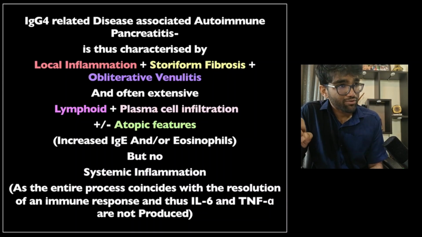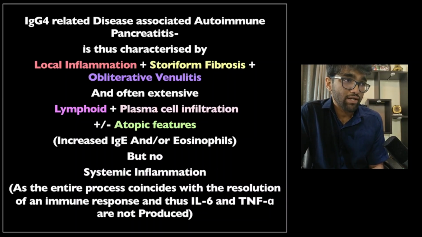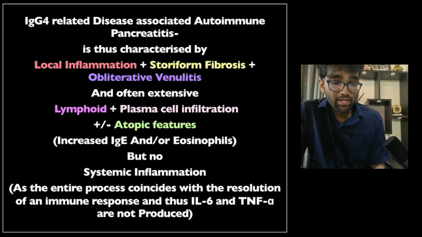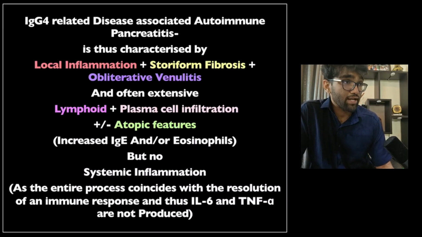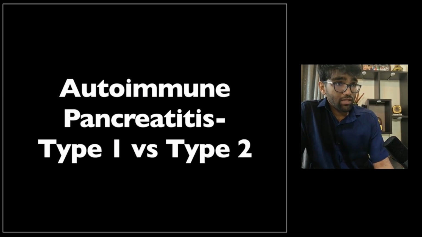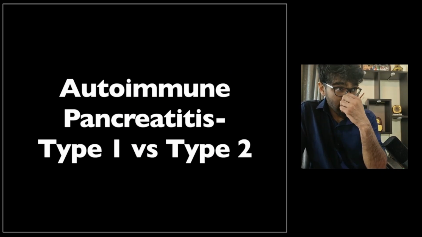It doesn't correlate with the diagnosis of IgG4 related disease and must be explained by an alternative explanation if it is truly IgG4 related disease. Often it results in a reassessment of the diagnosis. Now, coming to the last part of the discussion, we have autoimmune pancreatitis, which can be divided clinically into type 1 and type 2.